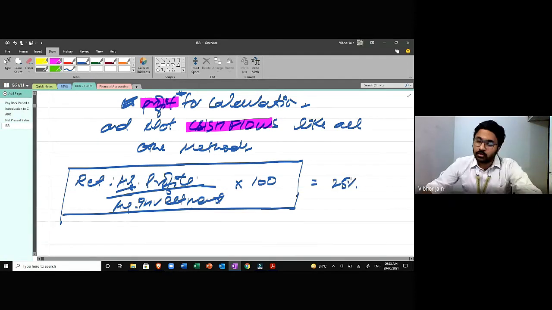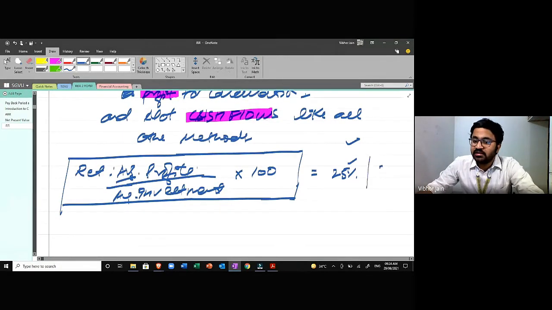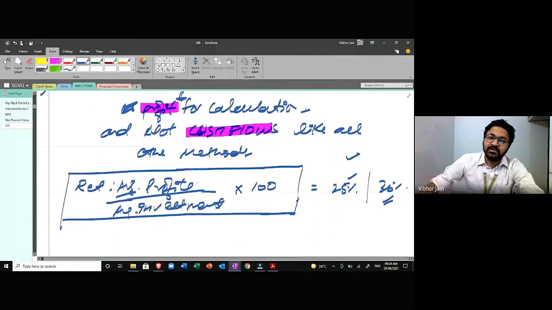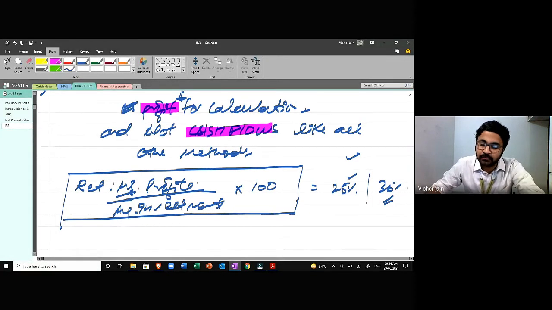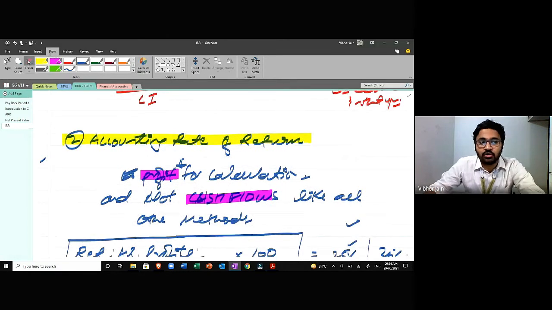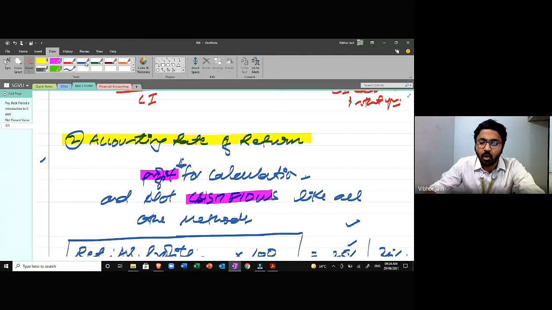We calculate profit. The rate of profit is 25%. And in some other project, let's say in project B, the rate is 30%. We are going to select the project that has the highest accounting return. Okay, but this method is not preferred because it uses profit instead of cash flow, and profit is not the right measure of performance of the organization when talking from a finance perspective.